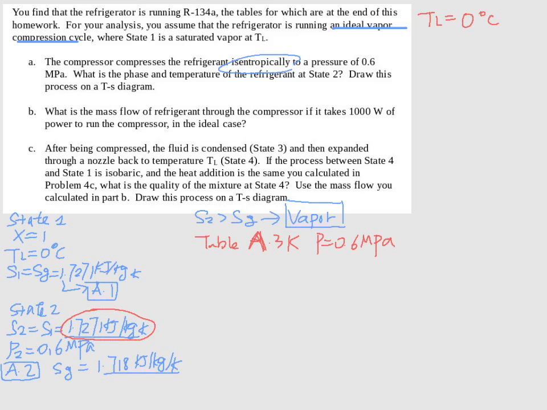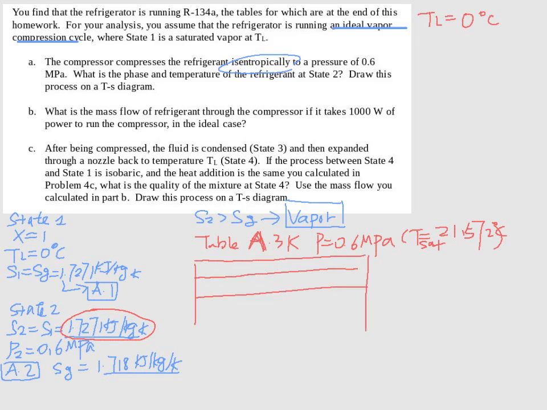So if you go to table A.3, the saturation temperature T saturation is equal to 21.572 degrees Celsius. Okay, so that's the temperature for saturation. And then on your table, you'll have something like this. You have the temperature, and you also have the entropy. Our goal is to match the entropy with this S2 and find the corresponding temperature.